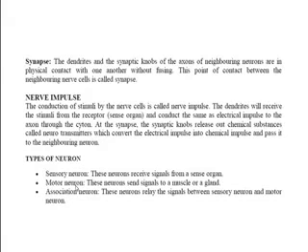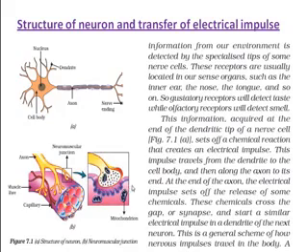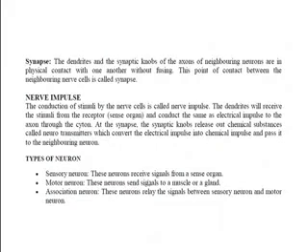Now motor neurons. Motor neurons send signals to the muscles or a gland. Motor neurons start from the brain or spinal cord, and from there these neurons carry messages or signals to a muscle or an organ or a gland which is meant for action.